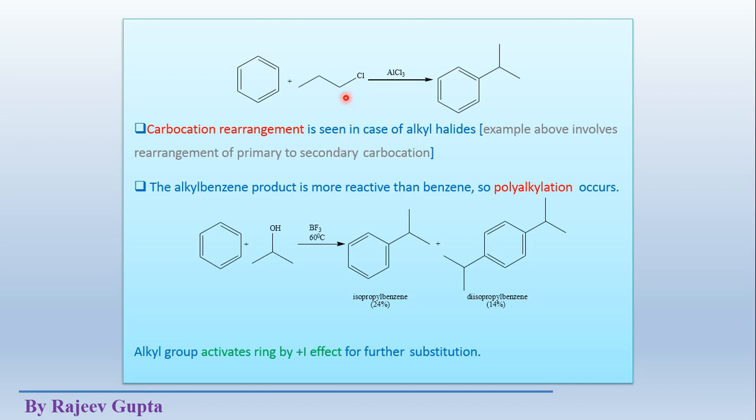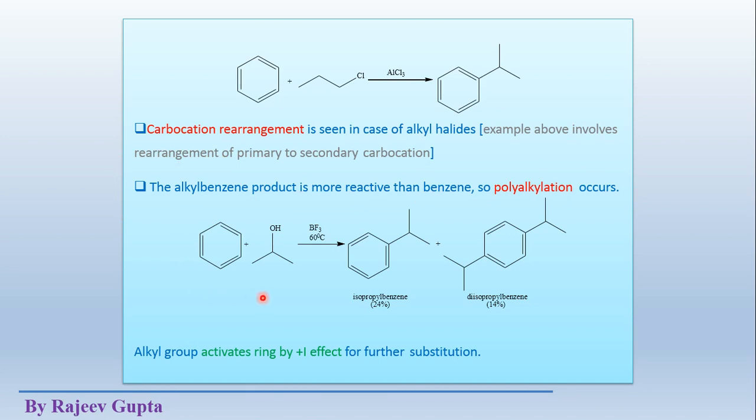So due to this rearrangement we get a different product. We want to get the 1 degree product, but practically we get the 2 degree product. So this is the disadvantage of this alkylation reaction because of this rearrangement. The alkyl benzene product is more reactive than benzene, so polyalkylation occurs. This is the second disadvantage of this alkylation reaction.